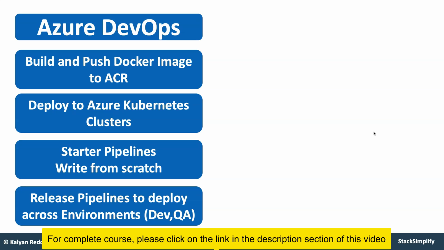From an Azure DevOps perspective, we are going to build and push Docker images to ACR, and deploy those workloads to Azure Kubernetes clusters. We are going to write the pipelines from scratch, starting from starter pipelines onwards, in 5 phases. After completing the CI pipelines, which is continuous integration, we are going to move on to continuous delivery or deployment pipelines, which are nothing but release pipelines. As part of that, we are also going to implement dev, QA, staging, and production environments.